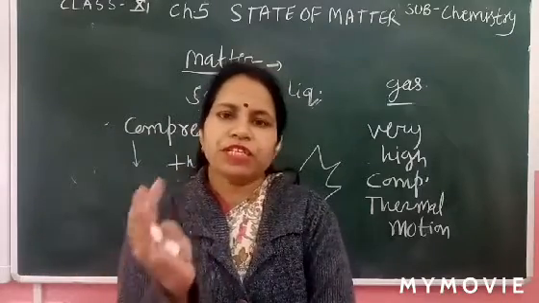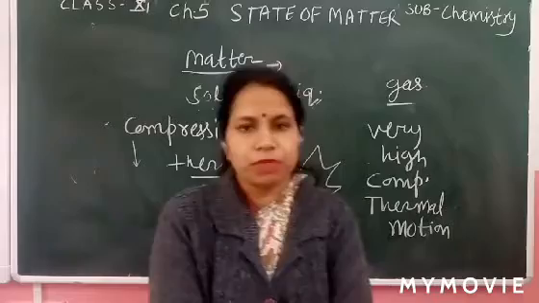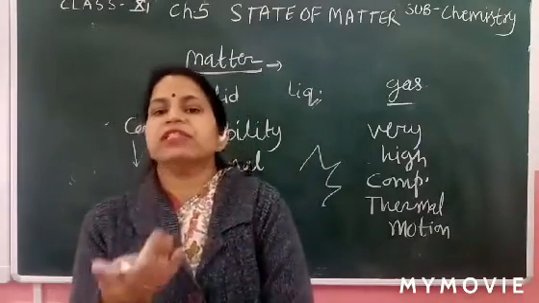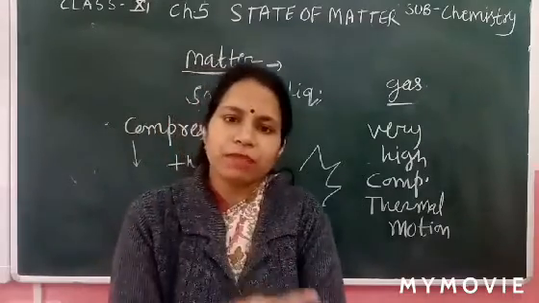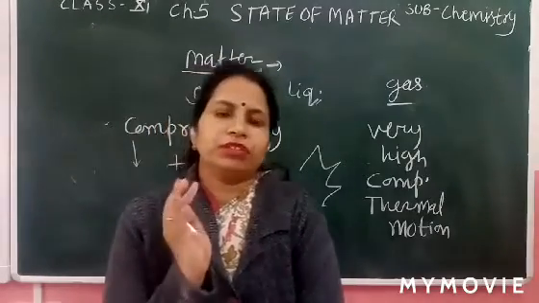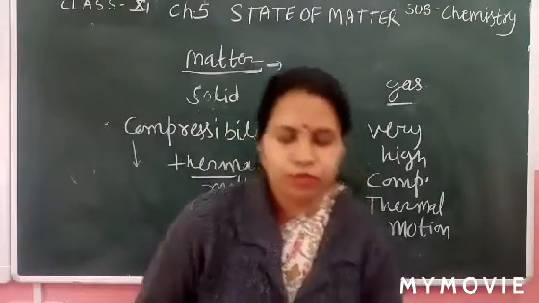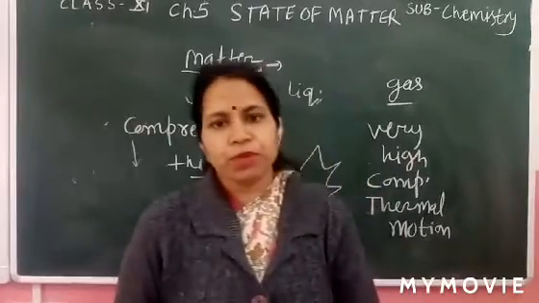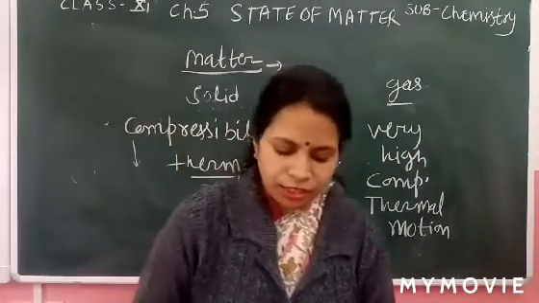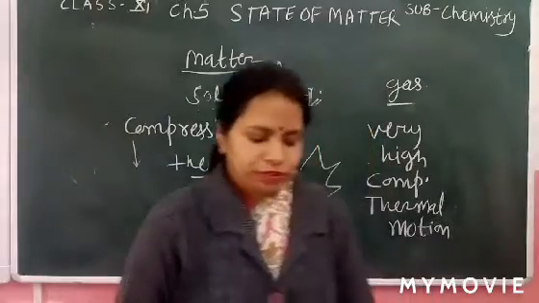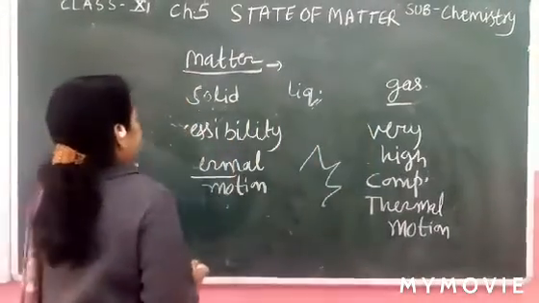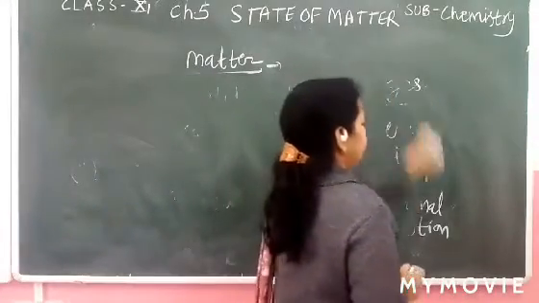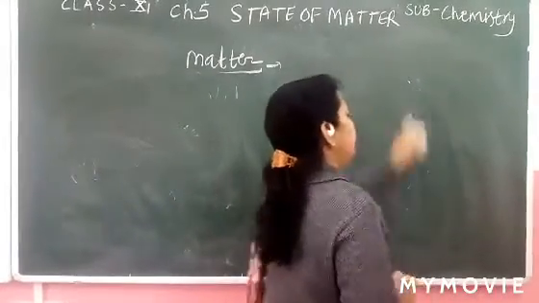A substance is solid when its melting point is above room temperature. A substance is liquid when its boiling point is above room temperature but its melting point is below room temperature. And a substance exists as gas if its boiling point is below room temperature under atmospheric pressure. Now it's clear. An example is water, which exists in three forms: ice, liquid and vapor.